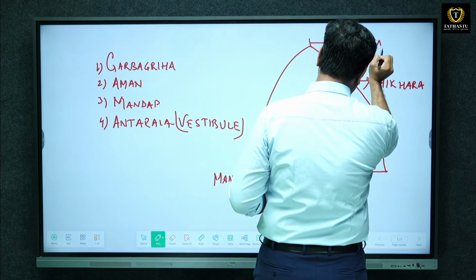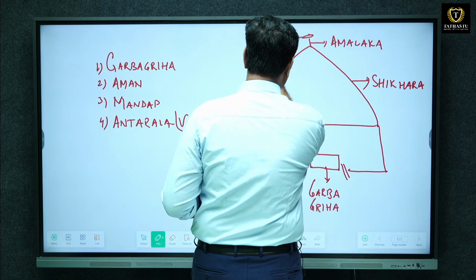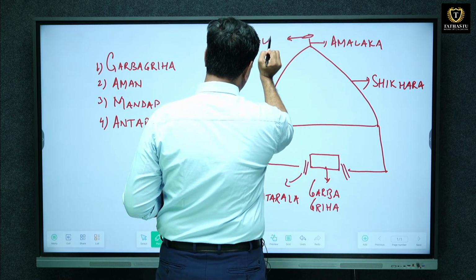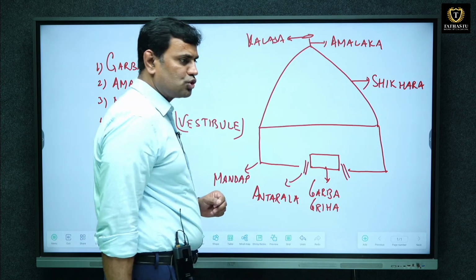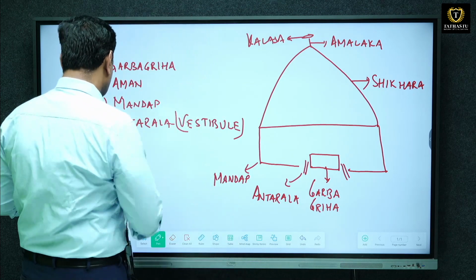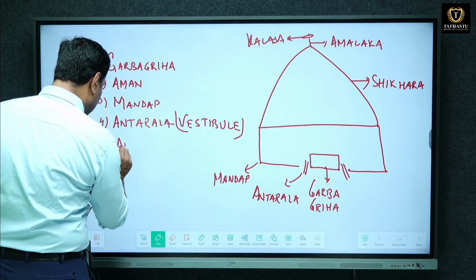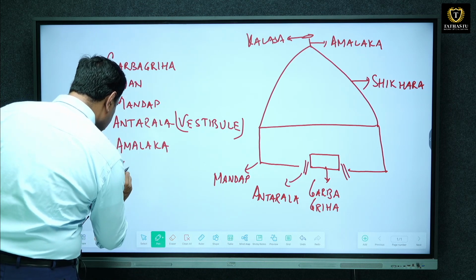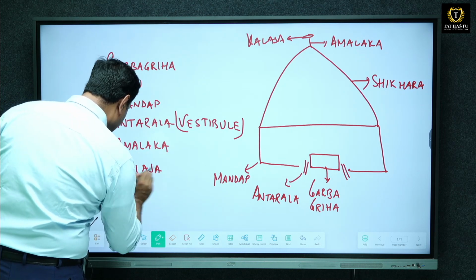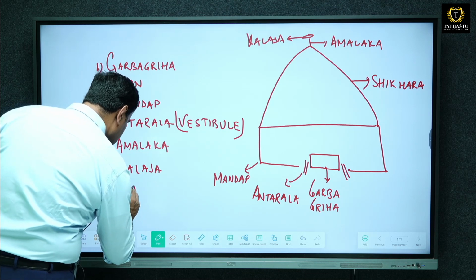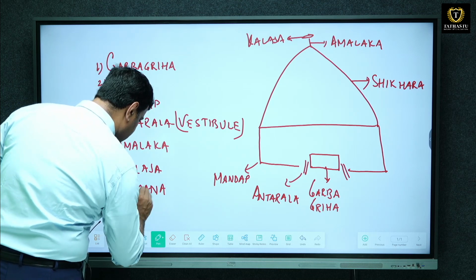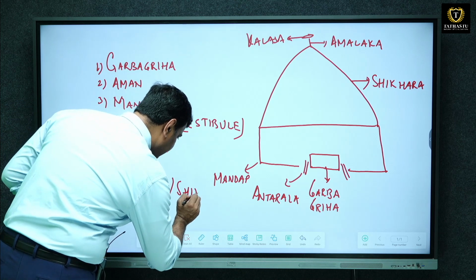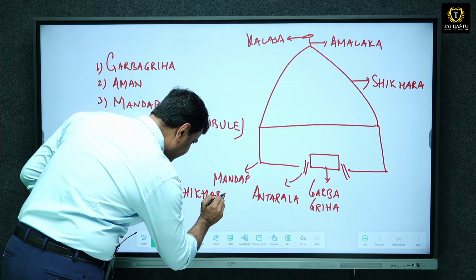Amalak is the topmost part, and above this is a structure known as kalash. So these are major terms to be known. Another major term is amalak. Then we have kalash on top, and seventh is viman or shikhar. Viman in Dravid style, shikhar in the Nagar style of temple architecture.